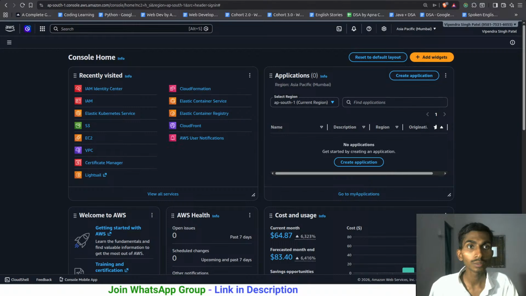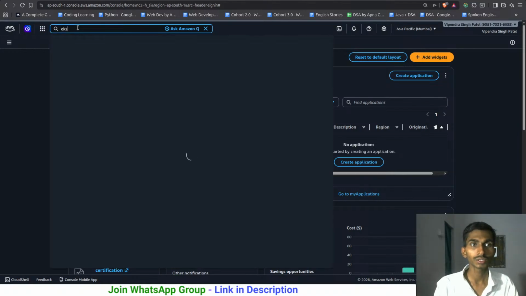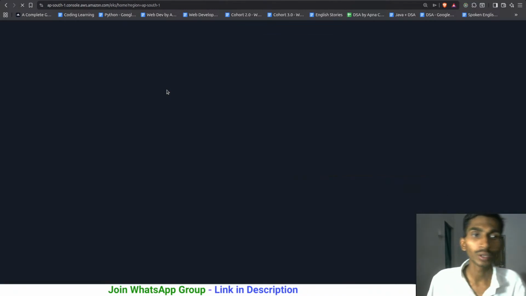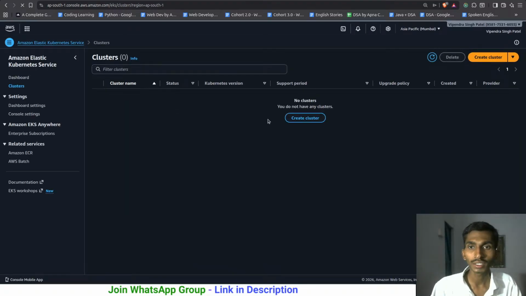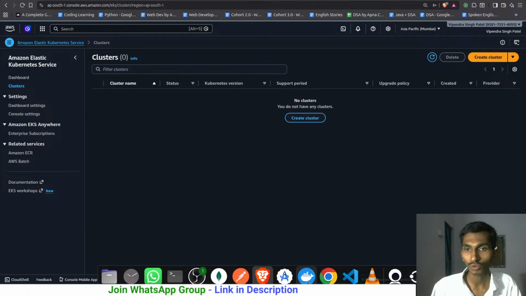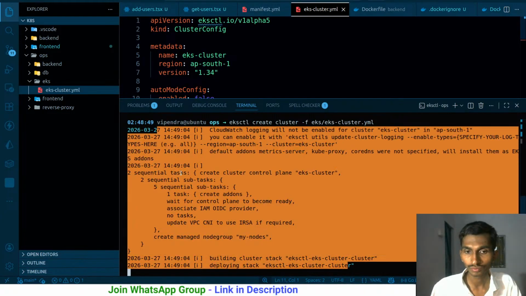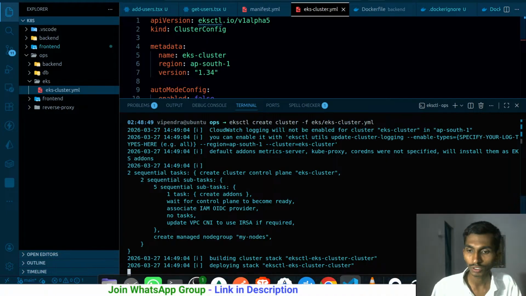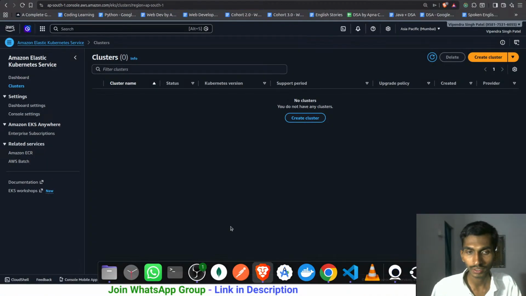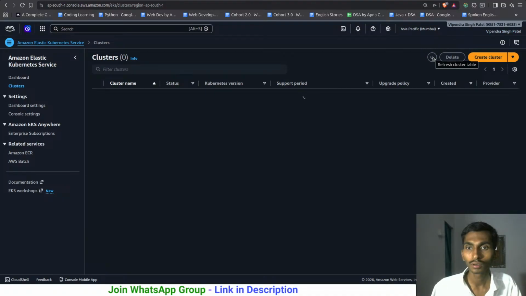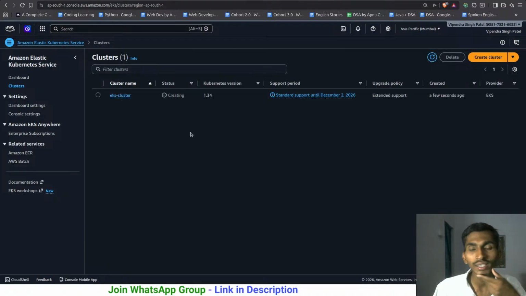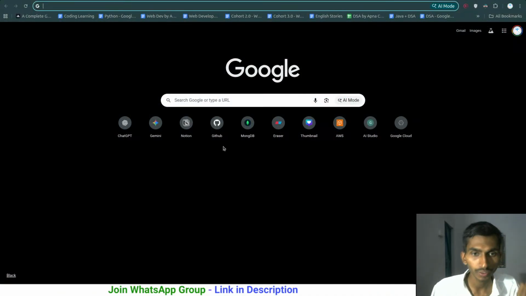So let me go back to the AWS here, search EKS here, Elastic Kubernetes Service, and right now a cluster should be getting created. Well, of course that's still in the process, but as this command gets processed, the cluster should actually start getting created. But let's see whether it actually gets created or not. Wait for a while. Yeah, so this EKS cluster is being created right now. It will take some time, so let's wait. It usually takes some time to be created.